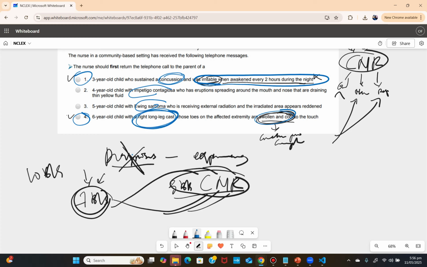So you need to know those procedures: musculoskeletal, respiratory, cardiovascular, and then the complications. This is a complication related to the skin. These are skin complications. This is a neurological complication. You see how the NCLEX works, right? So when we are studying, we should be smart with our studying so that we can gain a lot of knowledge.